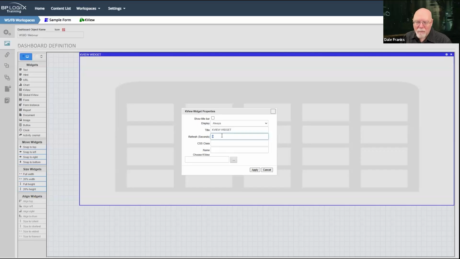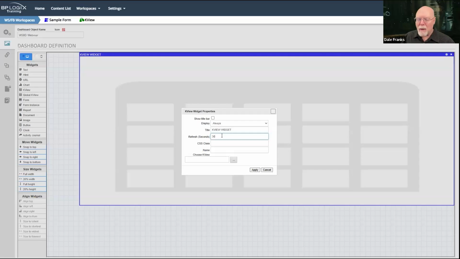Super. If, however, I need to have it refresh after I open it, then I can set a refresh number in seconds. So let's say I set 30. This knowledge view would refresh every 30 seconds. So as long as I had it open, every 30 seconds, it would go back and refresh the knowledge view, and it would retrieve the data again and redisplay it.